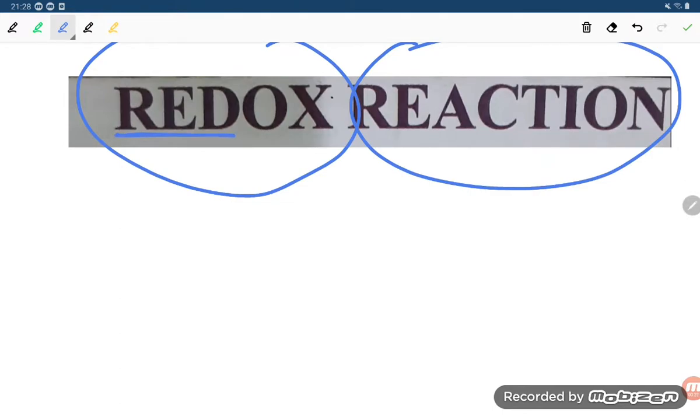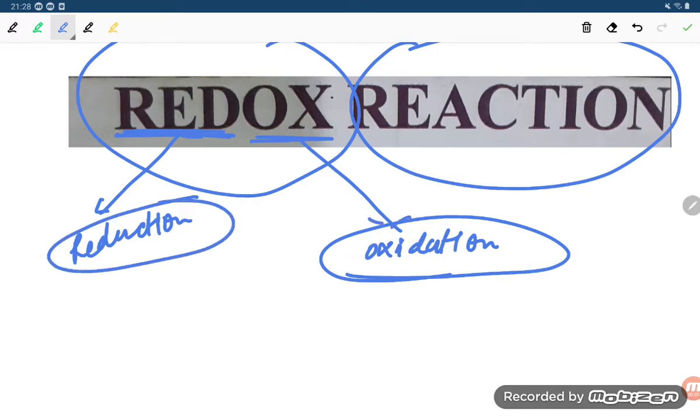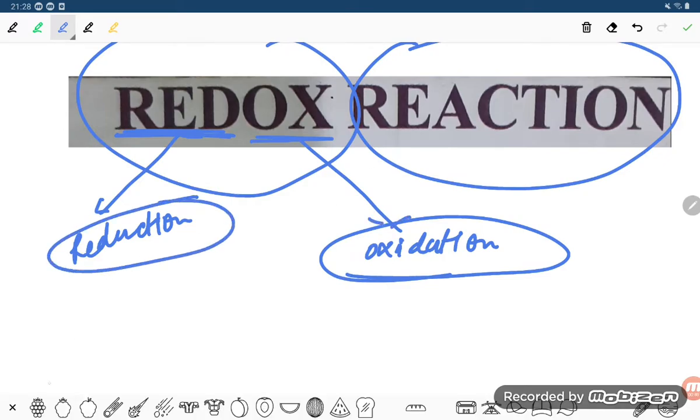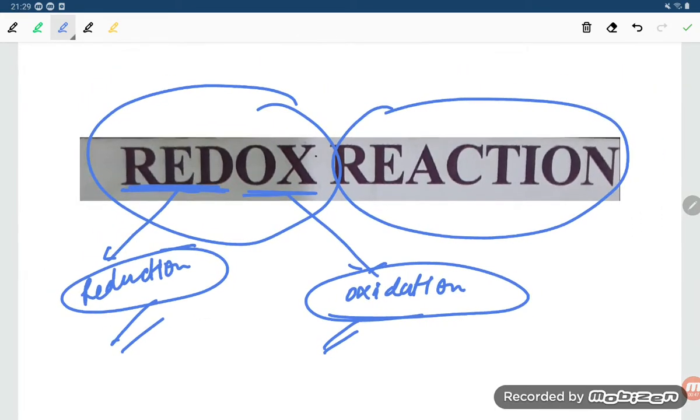So dear students, if you see this term, there is RED and there is OX. So RED means what, students? Reduction. And OX means oxidation. So dear students, how can you understand reduction and oxidation? Any reaction in which oxidation and reduction both are taking place together simultaneously is known as redox reaction.